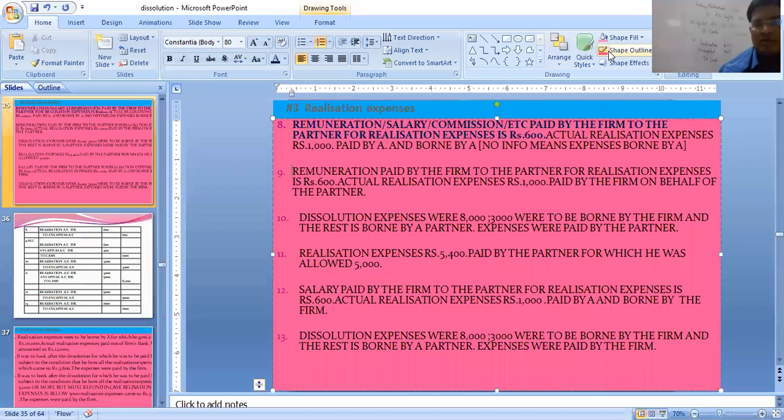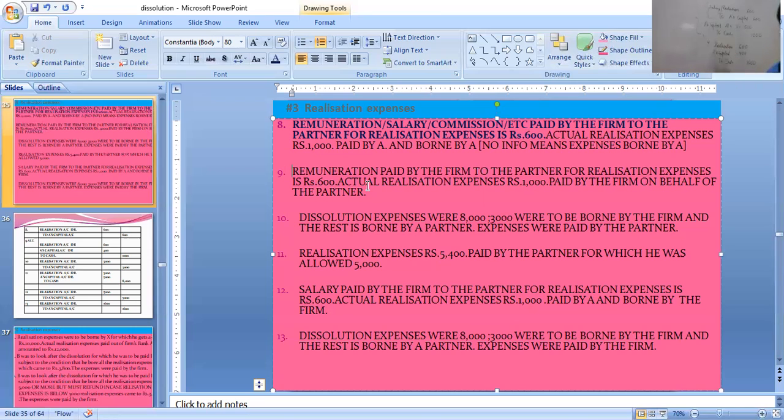Students, notice now, for this one, number 9, there are two entries actually. Remuneration paid by the firm to the partner for realization expenses is 600. That I have shown on the board. First entry: realization to A's capital, how much? 600.